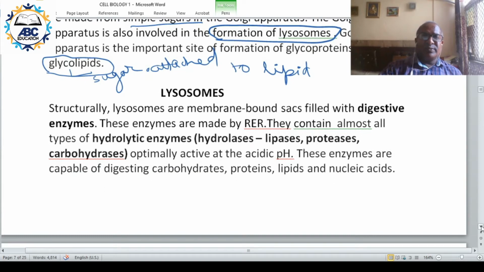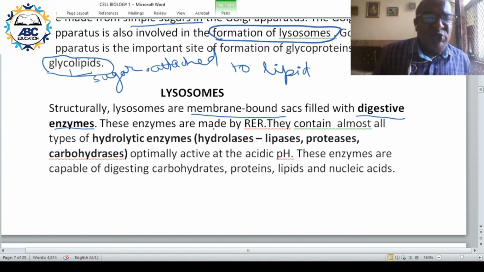Then lysosomes. Lysosomes are membrane bound sacs made up of membrane, and they contain digestive enzymes. See, ER, Golgi and lysosome are connected structures. Things start on ER, then they move to Golgi, and from there they move to lysosome.